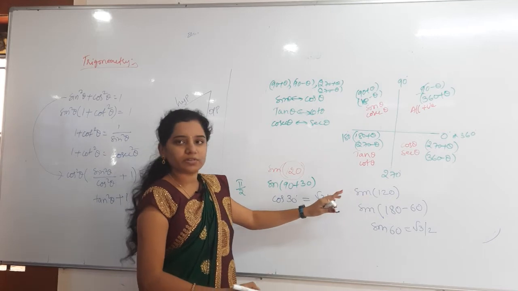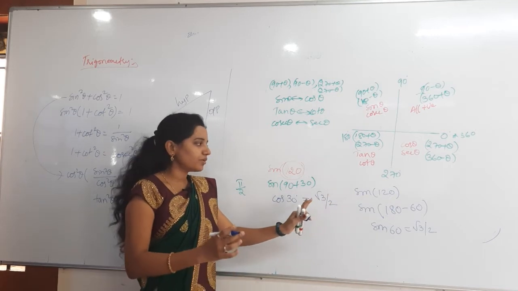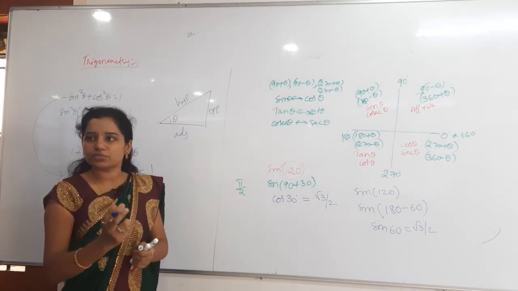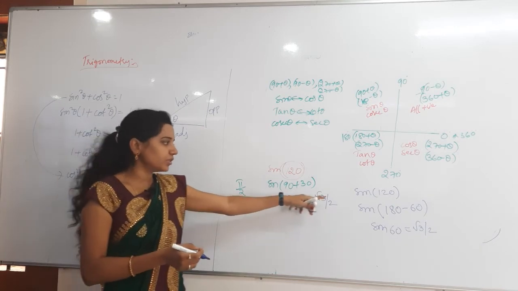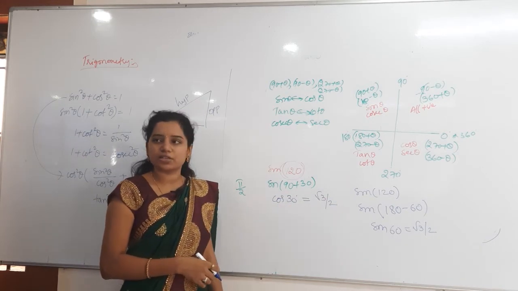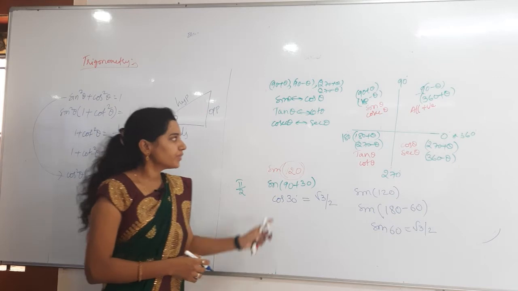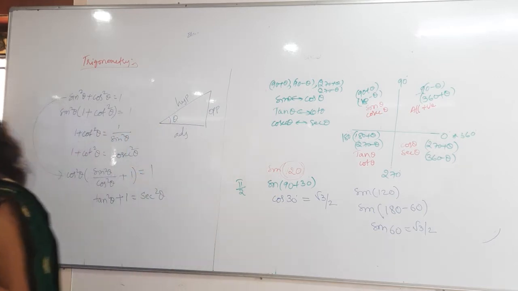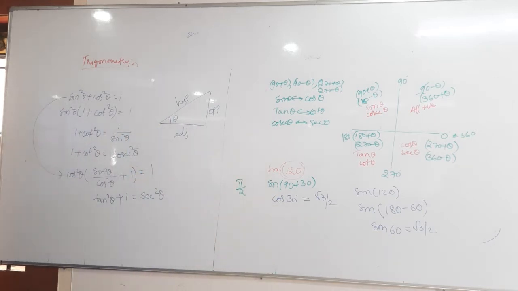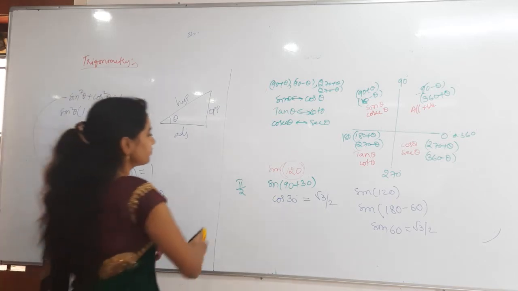These are very important while solving the problems. Smaller problems will give smaller values only, but if you don't know how to do this and you are changing the symbols, you will get wrong answers. Okay, I'll explain that clearly. First of all, you write that. You just draw the quadrants.